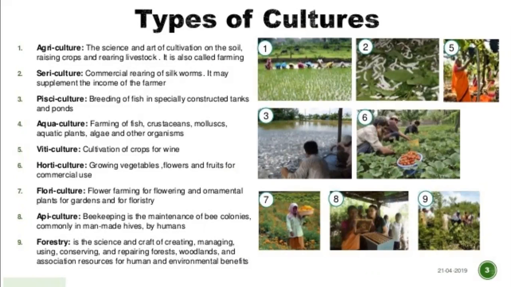Aquaculture, farming of fish. Viticulture, cultivation of crops for wine. Horticulture, growing vegetables, flowers, and fruits for commercial use. Floriculture, flower farming of flowering and ornamental plants for gardens and for florists. Apiculture, beekeeping, the maintenance of bee colonies, commonly in man-made hives. Forestry is the science and craft of creating, managing, using, conserving and repairing forests, woodlands and associated resources for human and environmental benefits.